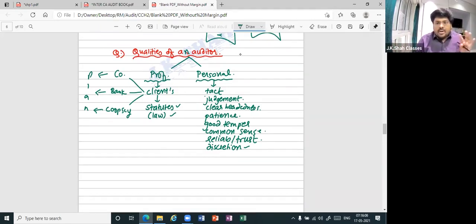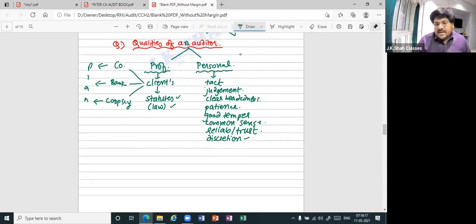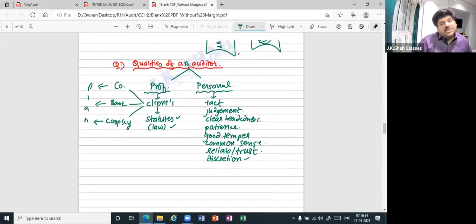It means whatever the auditor is doing should be at his own discretion, not under the order of anybody else. In other words, it links to independence. So, tactfulness, judgment, clear headedness, patience, good temper, common sense, reliability, trust, discretion. These are all your personal qualities.